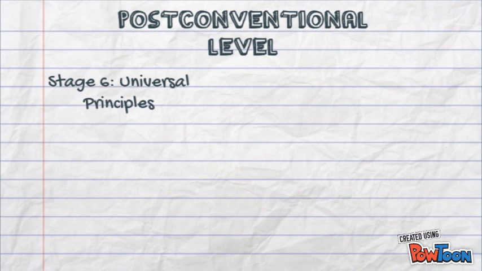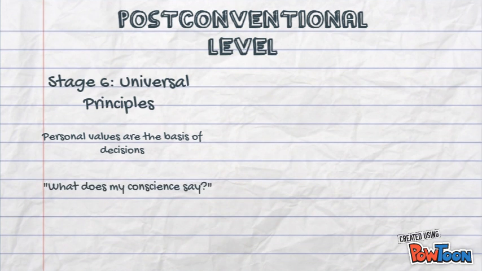Stage 6 of the post-conventional level is universal principles. Those in stage 6 of the post-conventional level begin to deepen their personal values and hold them in higher regard than the conventional values of society. They make their moral decisions on the basis of abstract principles instead of concrete rules. Whenever faced with a moral dilemma, those in stage 6 ask themselves, what does my conscience say?